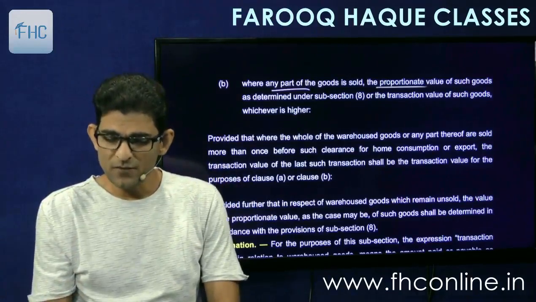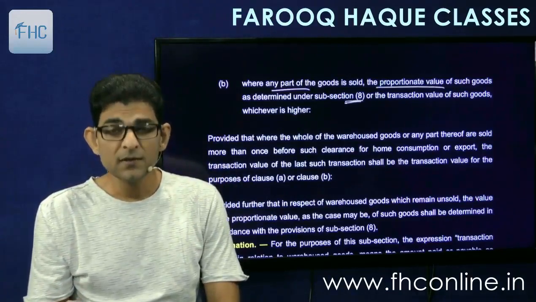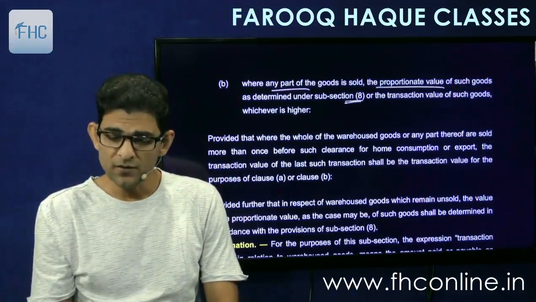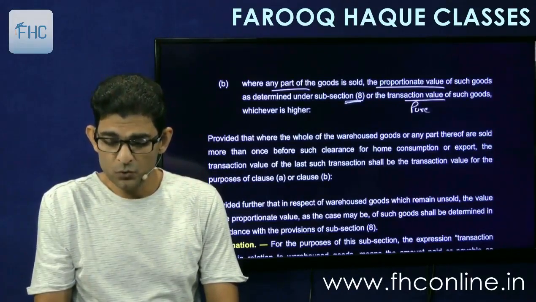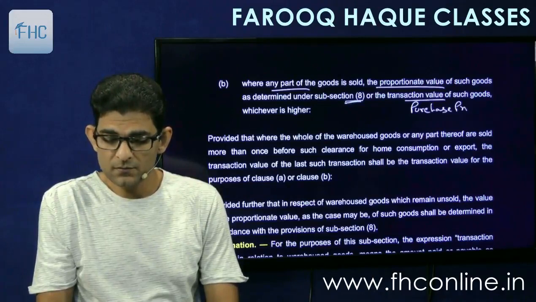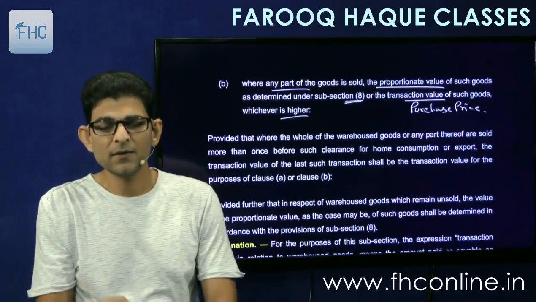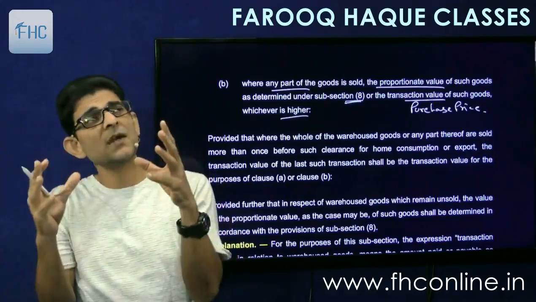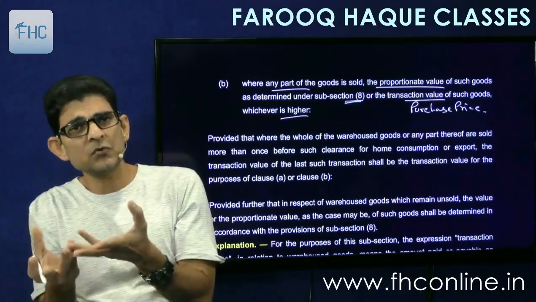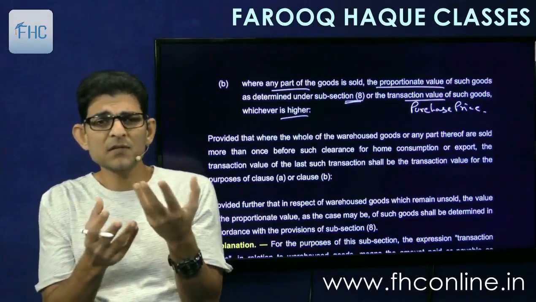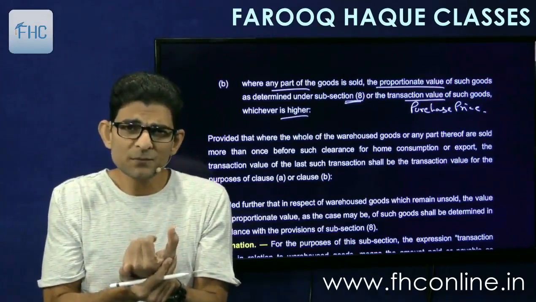The proportionate value of the goods determined under subsection 8, or the transaction value, means the purchase price for you, whichever is higher. Means if I have imported, say, 10,000 units at 10 lakhs and I am selling 4,000 units to you, so we will take the transaction value of 4,000 units, the proportionate amount.